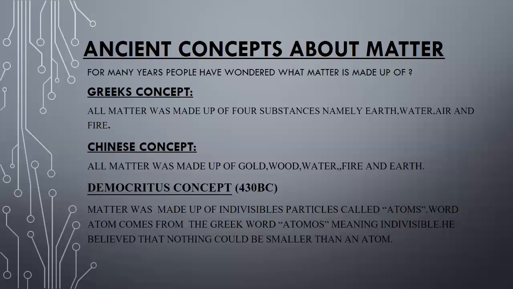He thought that matter is made up of very small particles, atoms, and he derived this word from the Greek word atomos, and its meaning is indivisible or not cuttable. It means that an atom is so small that it cannot be further divided into small pieces.